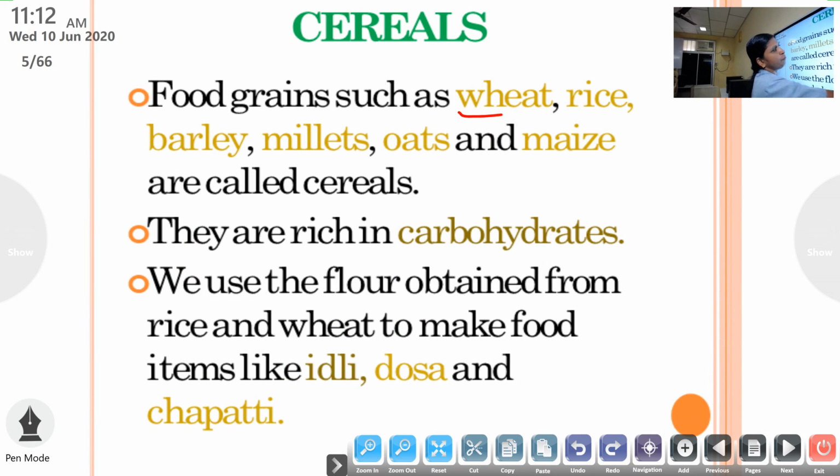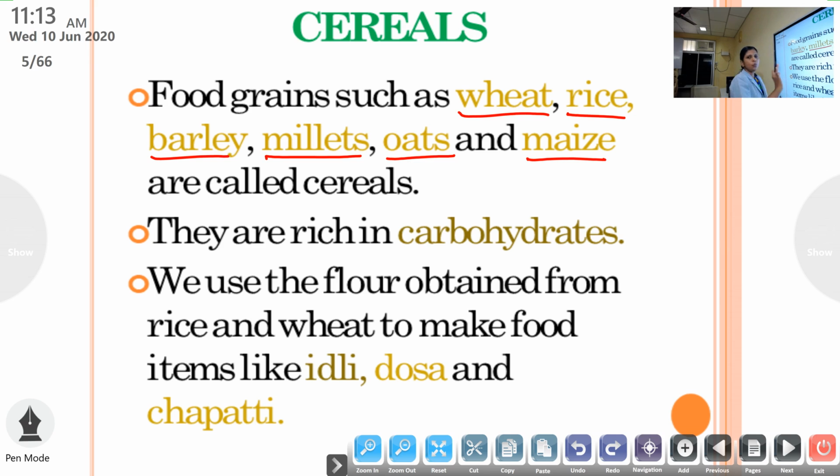They include wheat, then rice, then barley, millets means bajra, then oats and maize. All these food grains are called what? Cereals. So, cereals are food grains such as wheat, rice, barley, millets, oats and maize.